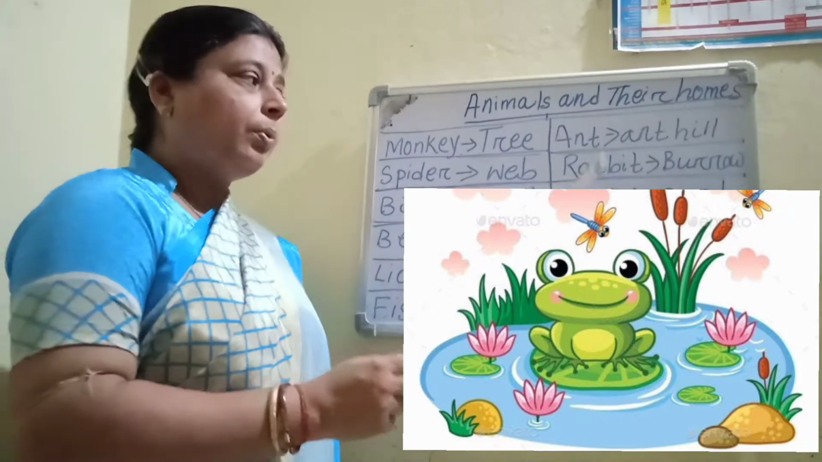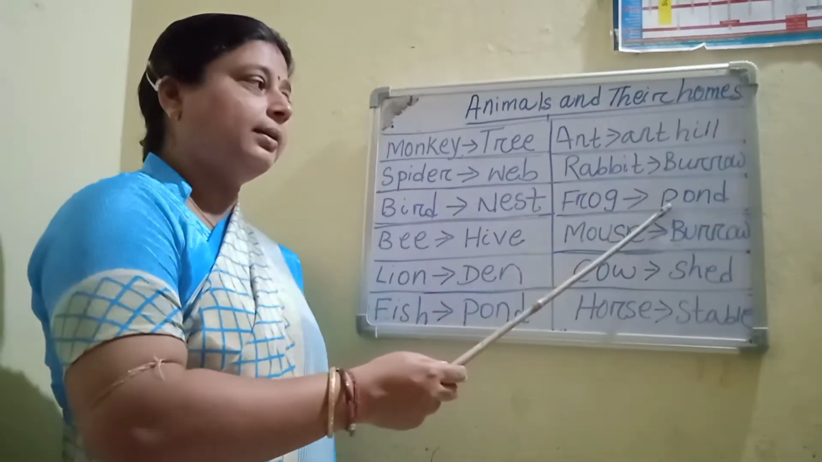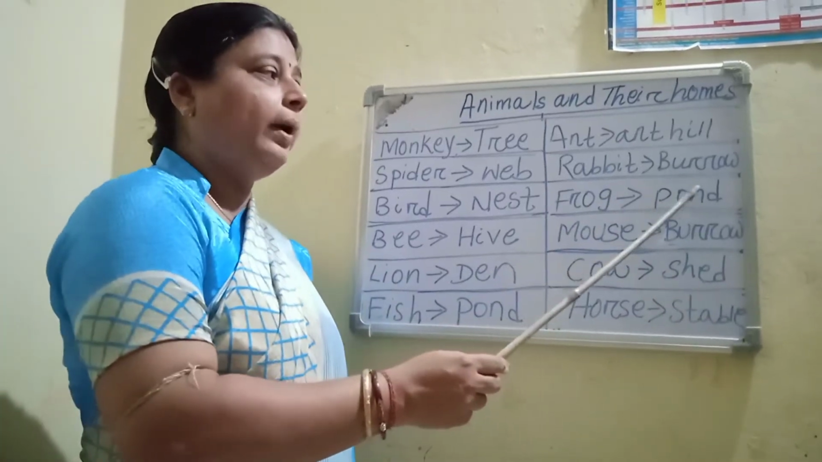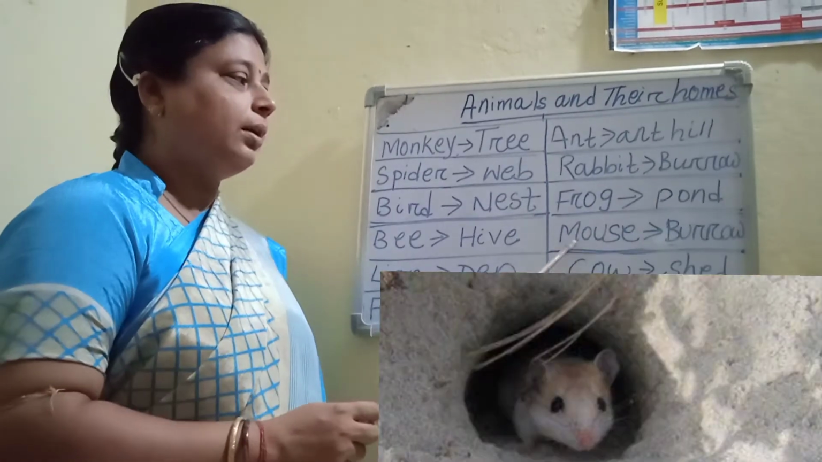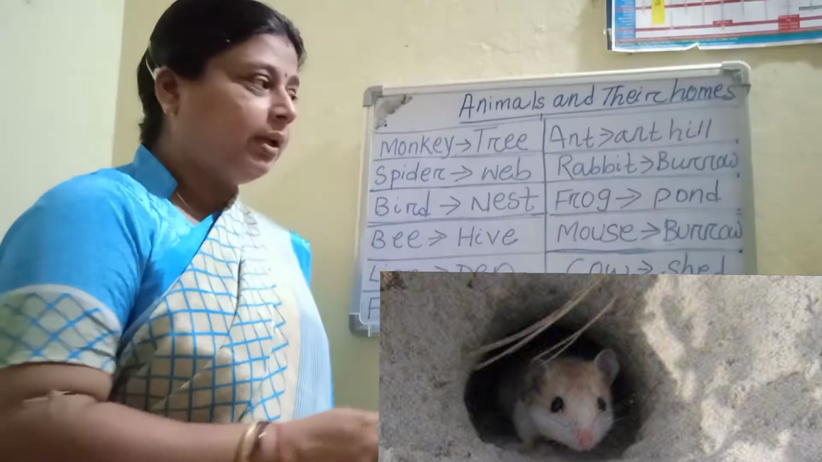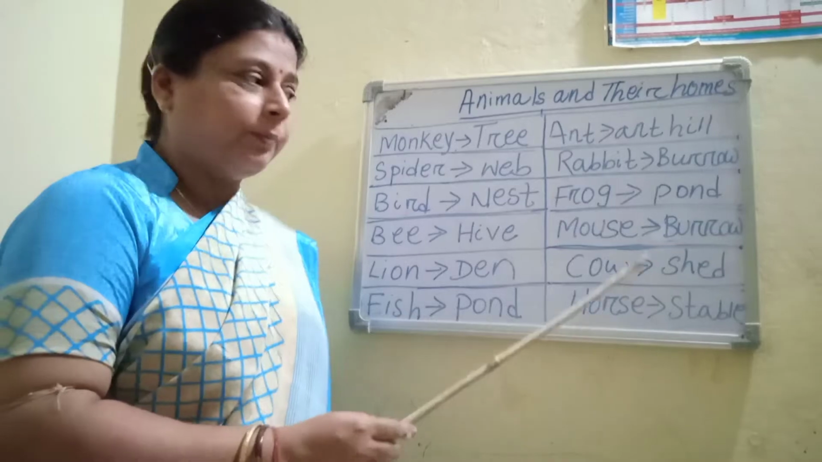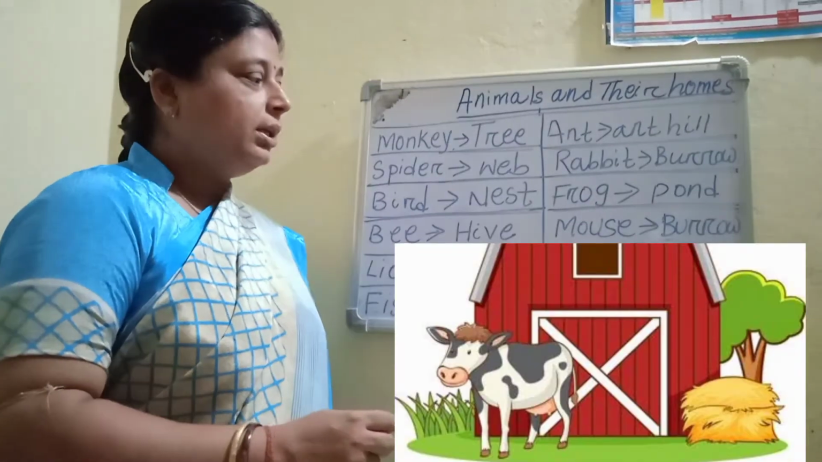Next one, frog. F-R-O-G, frog. Frog lives also in pond. P-O-N-D, pond. Next one, mouse. Mouse lives in burrow. B-U-R-R-O-W, burrow.